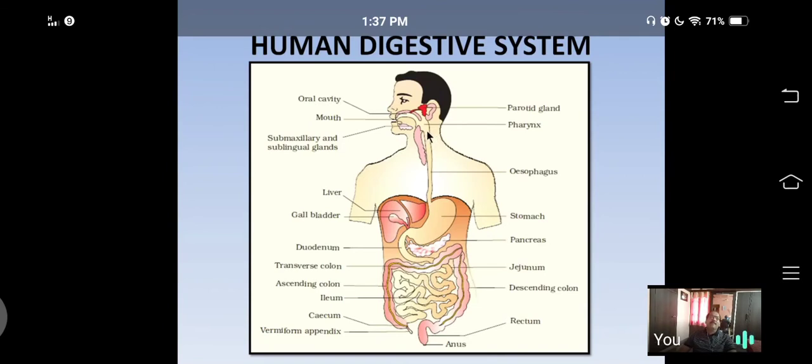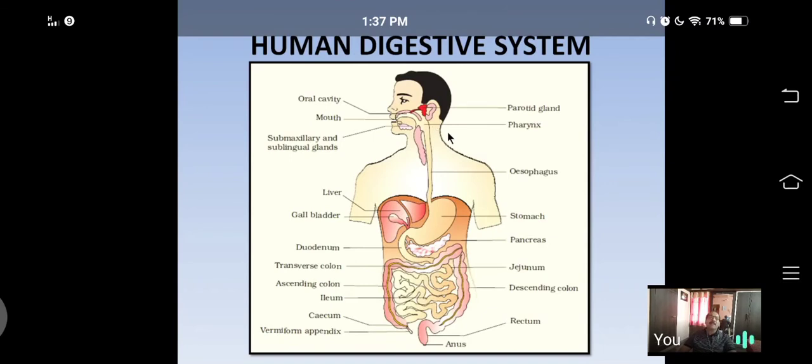From the pharynx, food and water are diverted into the food pipe, the esophagus. From the pharynx, air is diverted into the windpipe, the trachea. So the pharynx is the common passage of the digestive and respiratory systems.